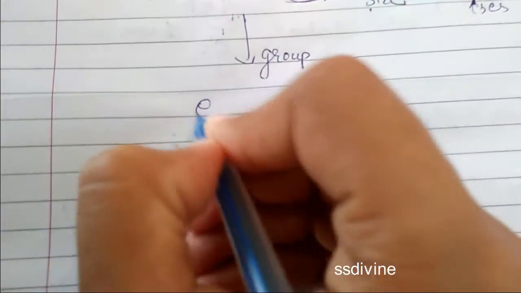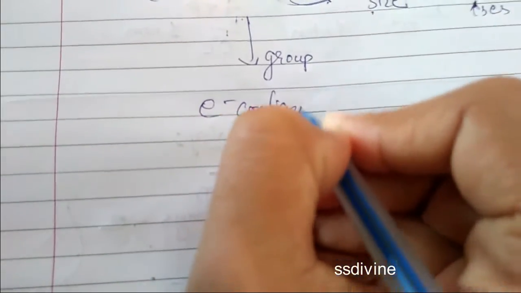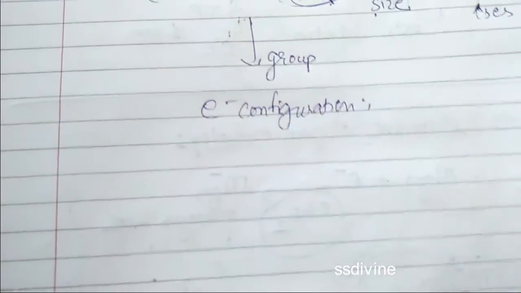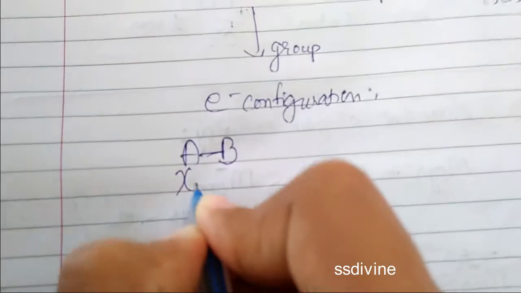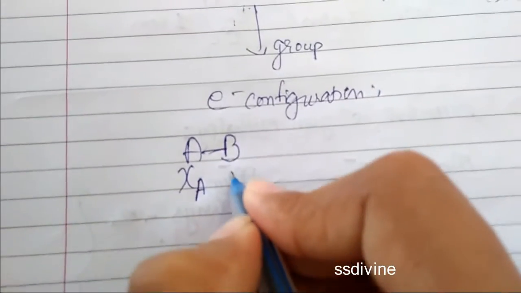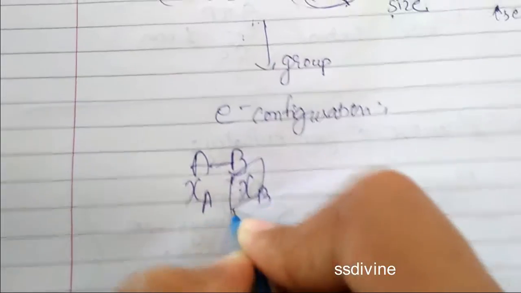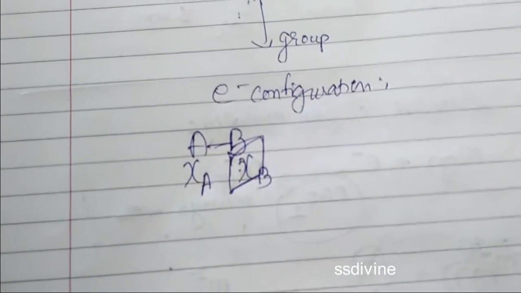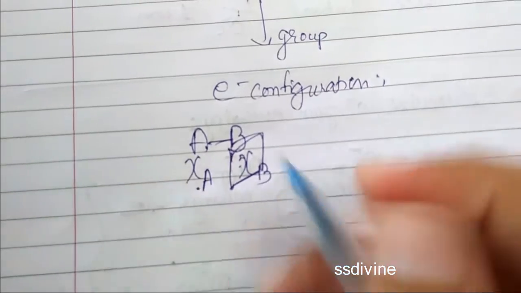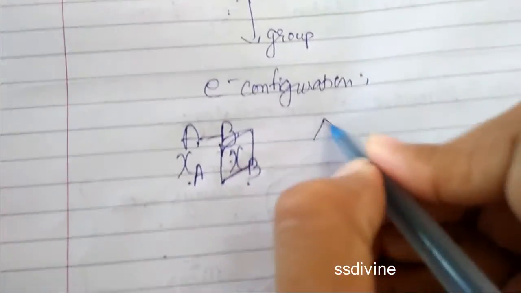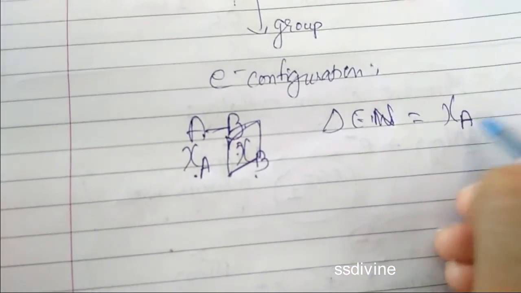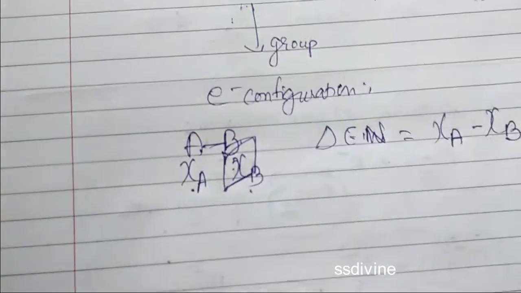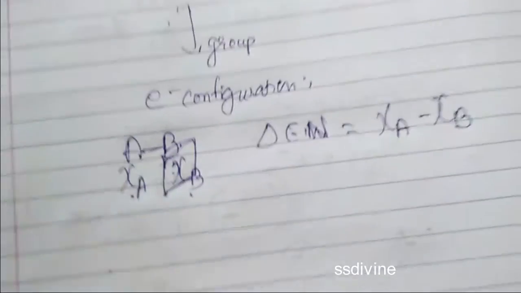One more thing, this particular electronegativity does not depend on electronic configuration. For example, if I am having two atoms A and B, electronegativity of A is psi A and electronegativity of B is psi B. What is this psi? Psi is a symbol for electronegativity. So the difference in electronegativity will be obtained by electronegativity of A minus electronegativity of B. This is what electronegativity is.